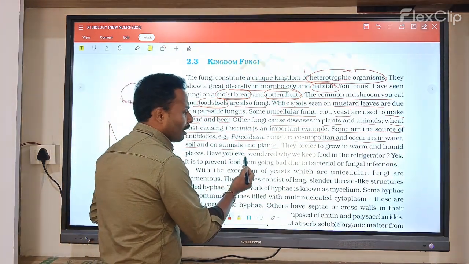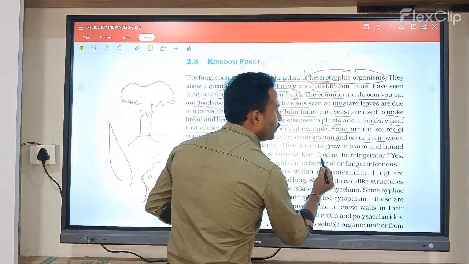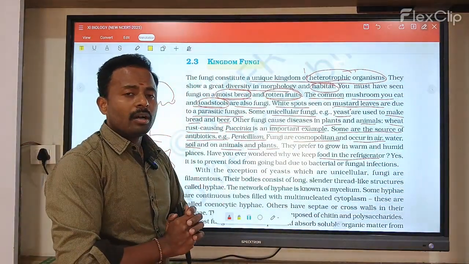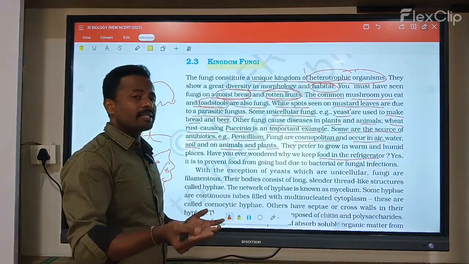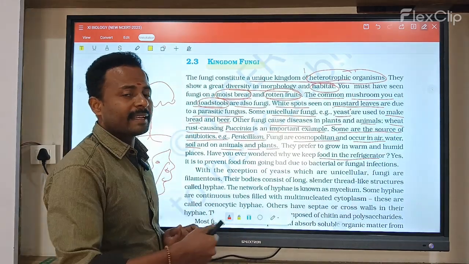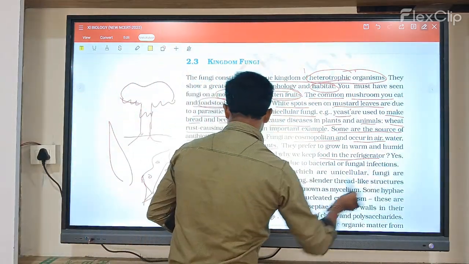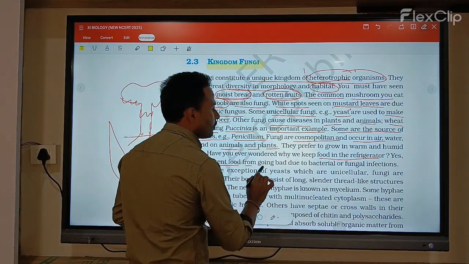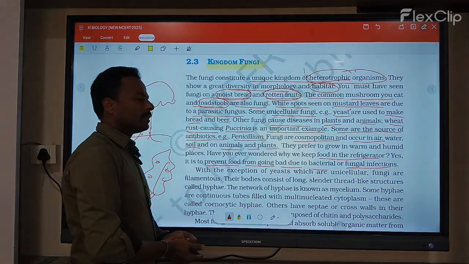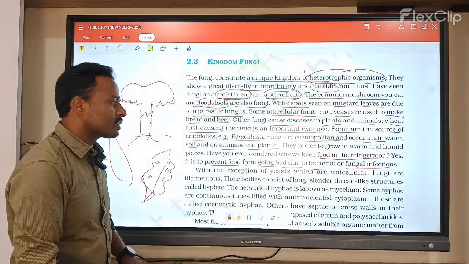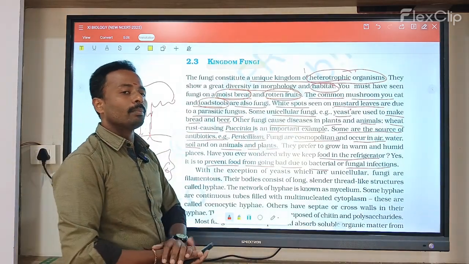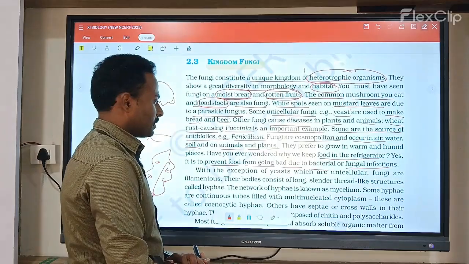Have you ever wondered why we keep food in the refrigerator? Because fungi spoil the food. Hence, we place it in refrigerators to prevent the food from going bad due to bacterial or fungal infections.